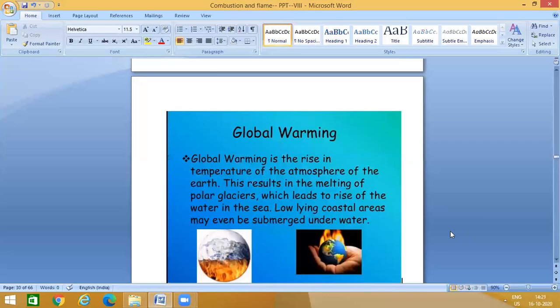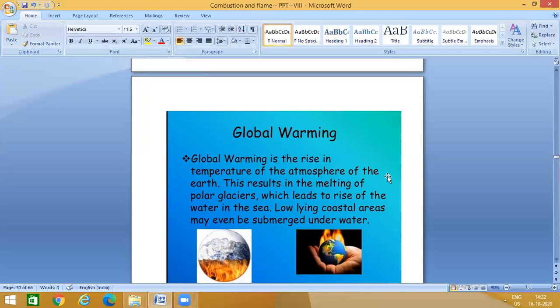The next one is global warming. Global warming is the rise in temperature of the atmosphere of the earth. This results in the melting of polar glaciers. Because of this carbon dioxide, temperature will increase in the atmosphere, and it will result in the melting of the North Pole and South Pole, which are fully covered with ice or glaciers. So this results in the melting of polar glaciers.